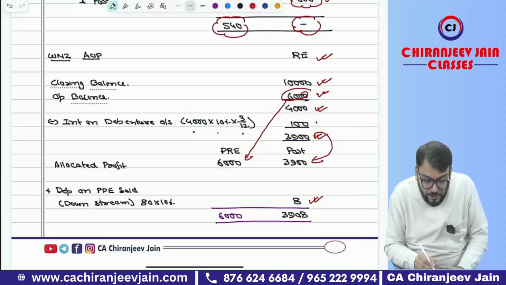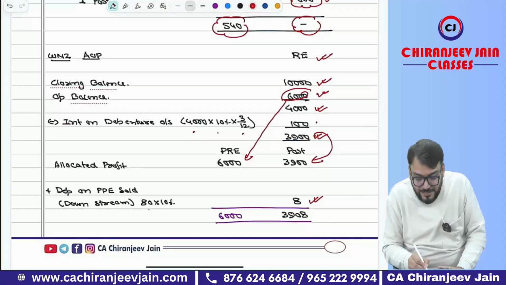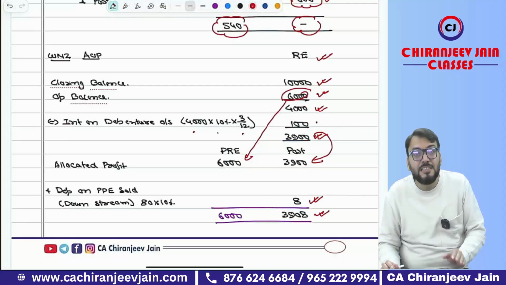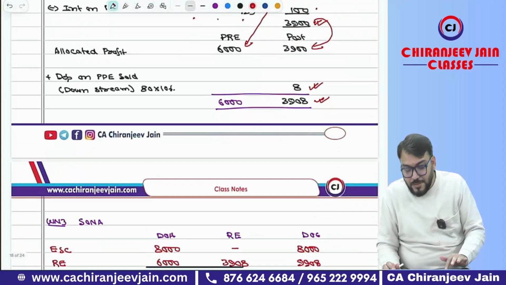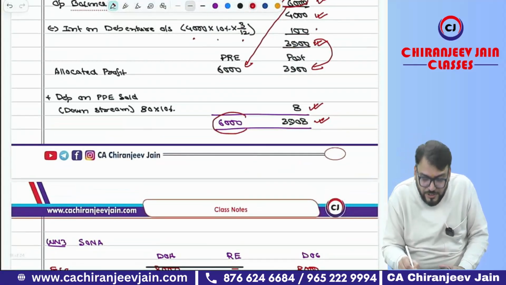Understood? So depreciation of PP sold in the downstream transaction, 80 into 10%, so 8 will be added. So this post acquisition profit will become 3,908. Understood? Pre acquisition profit is 6,000.